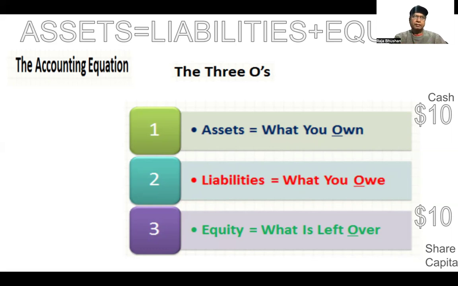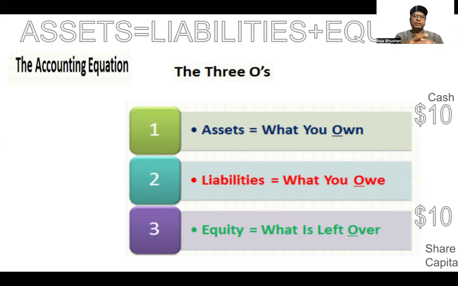So basically, we start a business, the owner contributes, let us say $10, and the $10 cash is received by the business. Here, we have to understand the business entity concept in the accounting principle, where the business entity is distinct from the owner.